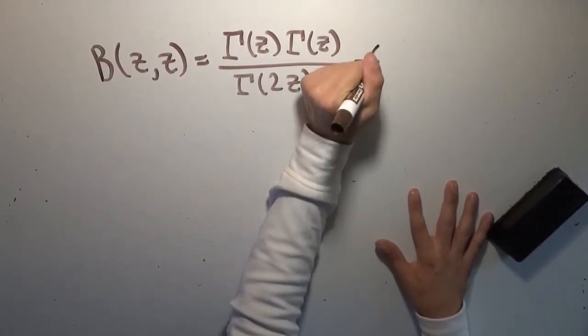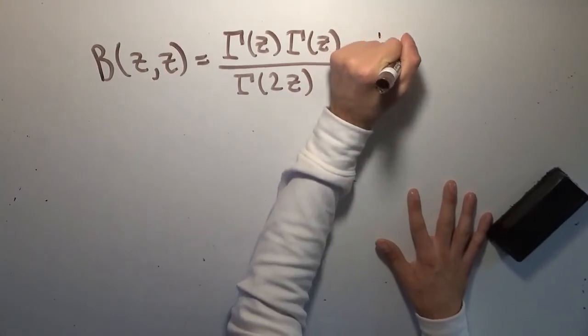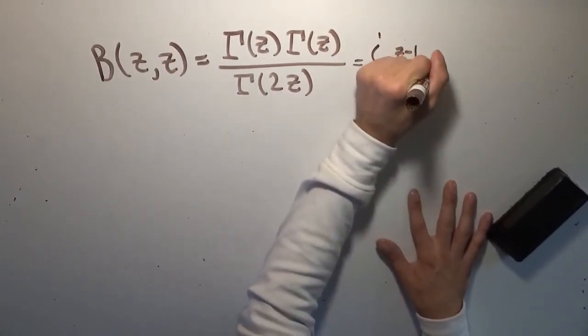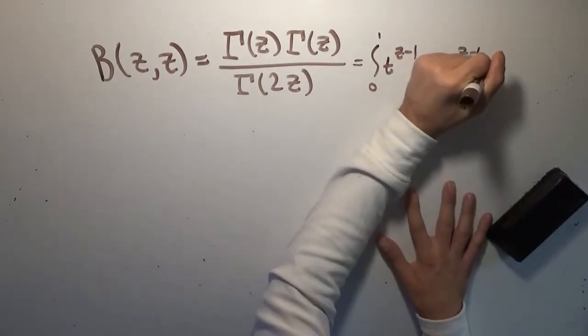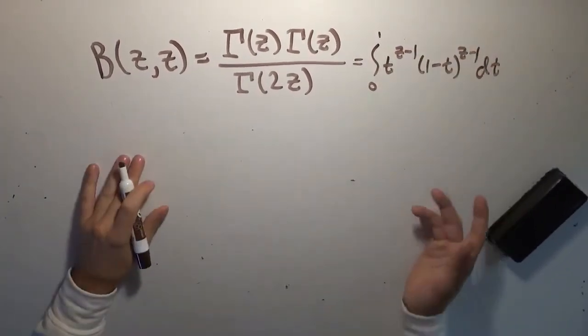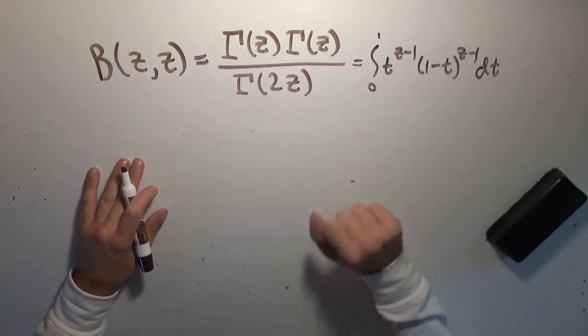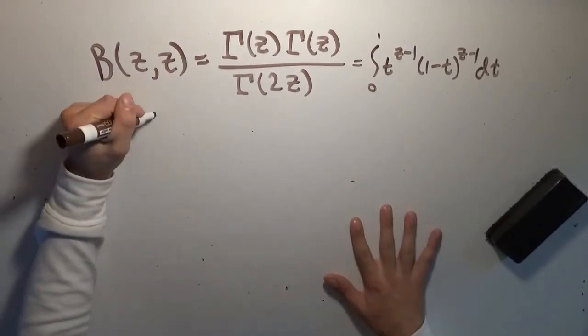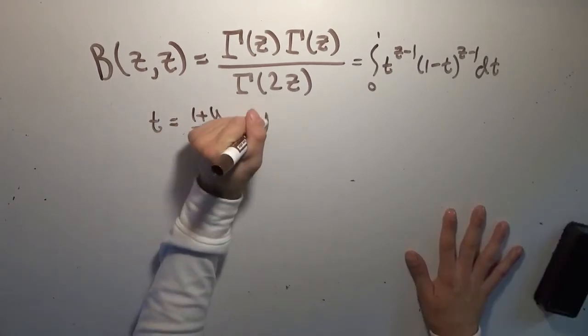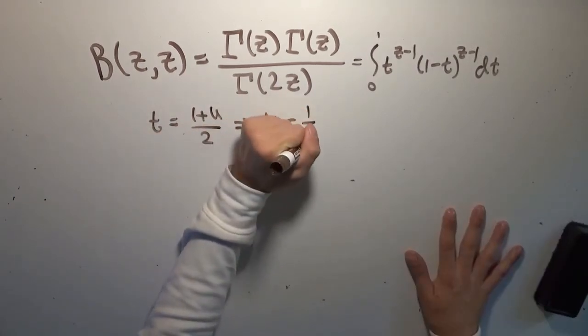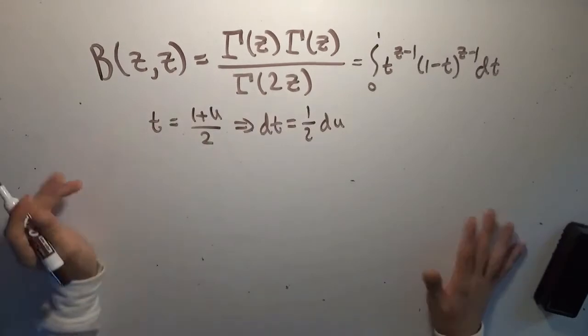So this is the integral from 0 to 1 of t to the z minus 1 times 1 minus t to the z minus 1 times dt, right? Very simple. So theoretically we could combine those, but that's not what we're going to do. We're going to make the substitution of t equals (1 plus u) over 2, which tells us that dt has to become 1/2 times du, doing a simple derivative.